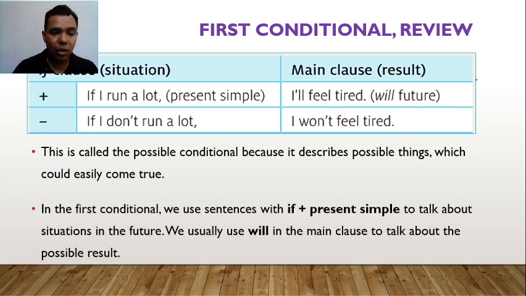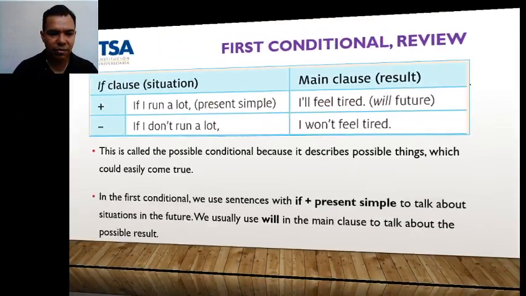In the first conditional, we use sentences with if plus the present in the if clause, or situation, as in zero conditional, to talk about situations in the future. And we usually use will in the main clause, in the result, to talk about the possible result. And remember, it's very similar. The difference with the zero conditional is that in the main clause, in the result, I am going to use will, or won't if the sentence is negative.